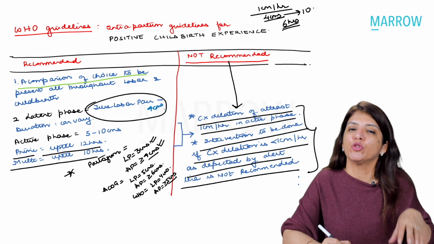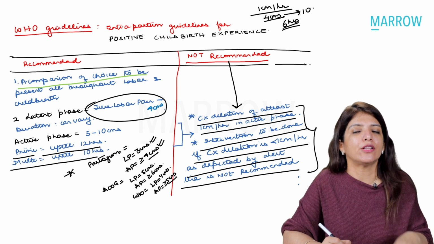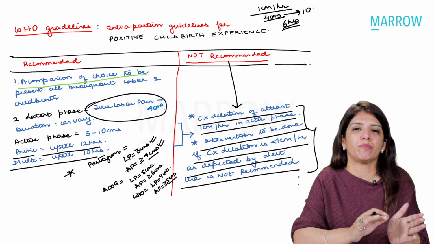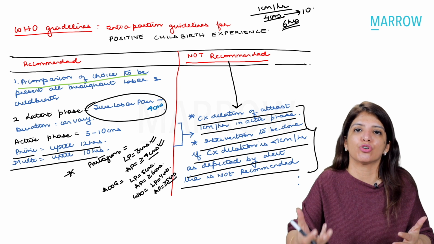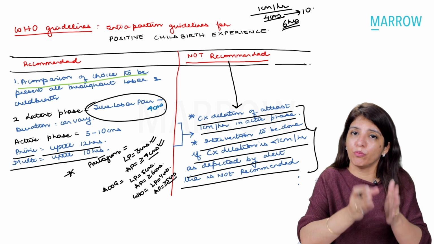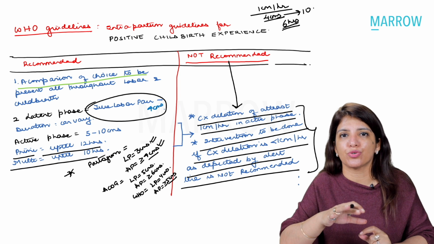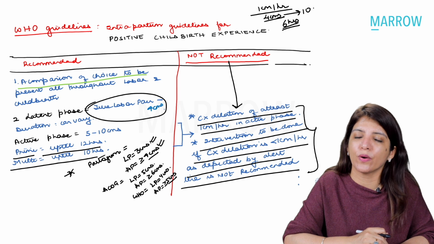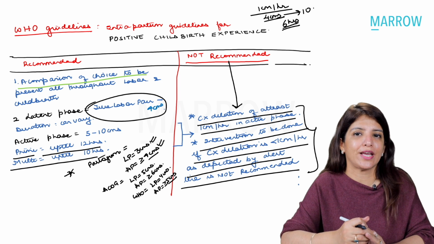In partogram, the moment the progress of the labor slows down, and the moment the progress goes to the right of the alert line, we say that now the obstetrician should become alerted, and the time to take action is the moment the progress touches the action line. Now WHO is saying that even if the dilatation is less than 1 centimeter per hour, it is not necessary for you to take action.